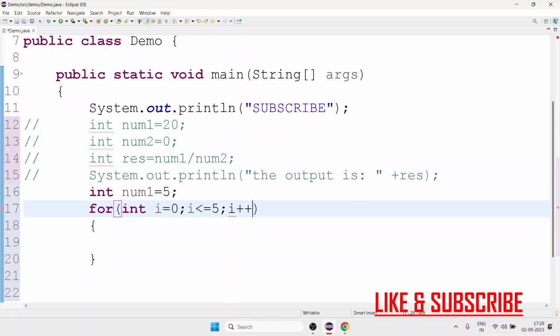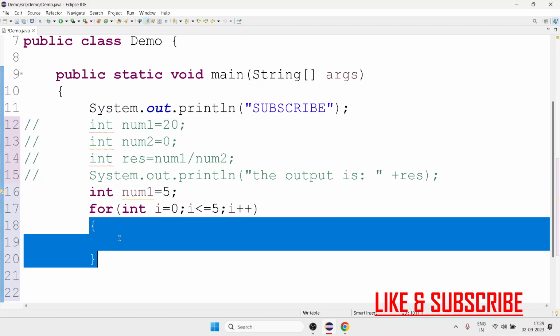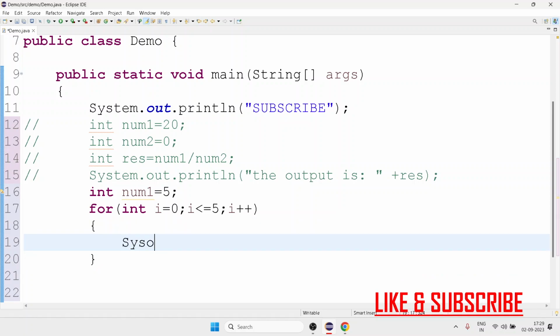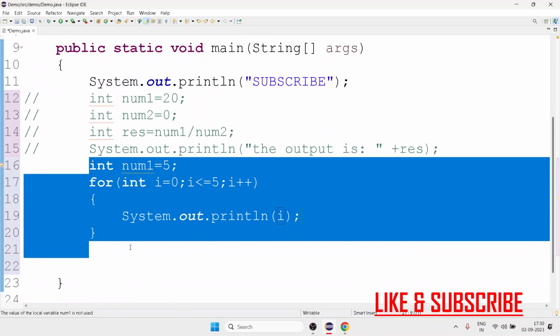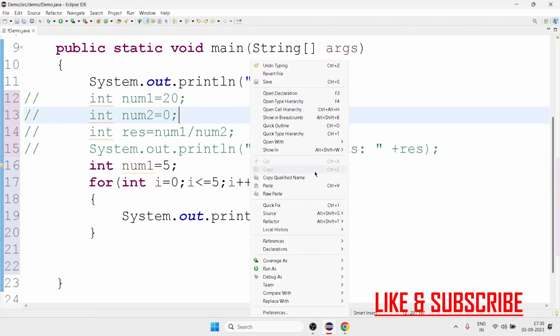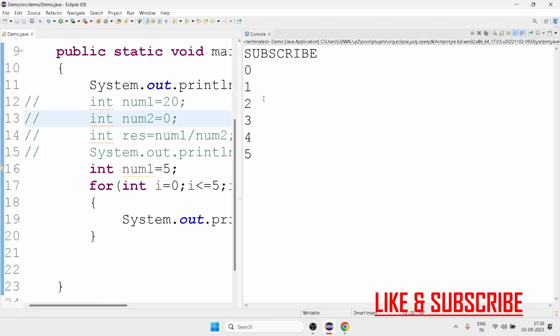Here i plus plus, and inside this bracket I'm going to print my i. So here, is there any chance that an exception occurs? No, there is no chance. So let's run this code first, then we will see.